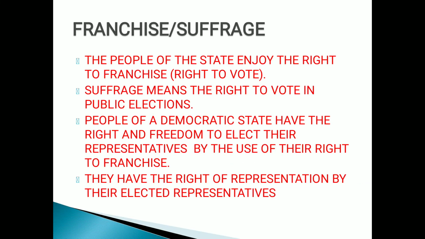So here, franchise and suffrage. Before that, children, I'm going to explain to you many things. What is it all about? See, if you see, the contemporary age is the age of democracy. That means we really mean the age of indirect democracy or representative democracy. Before coming to this chapter, you need to be clear about democracy and what kind of democracy is working all over the world, right?